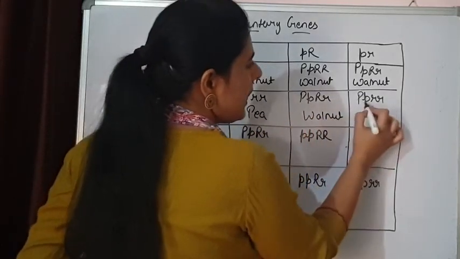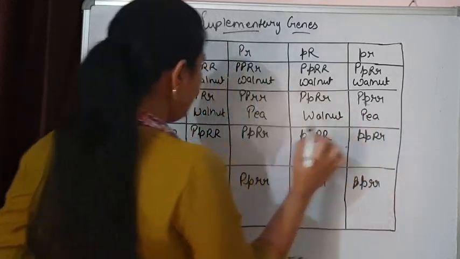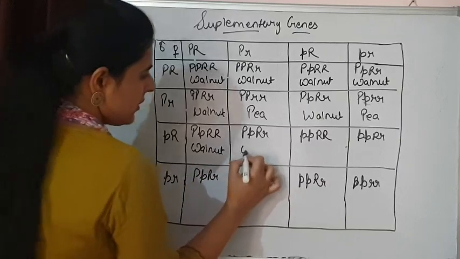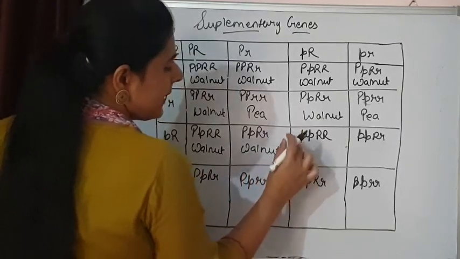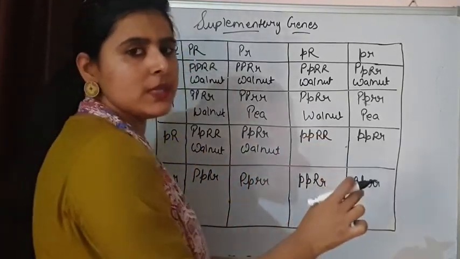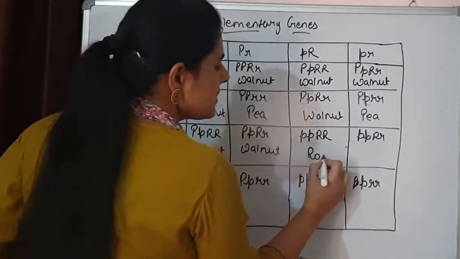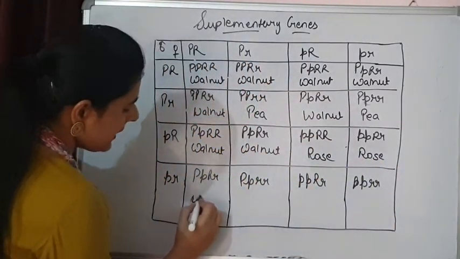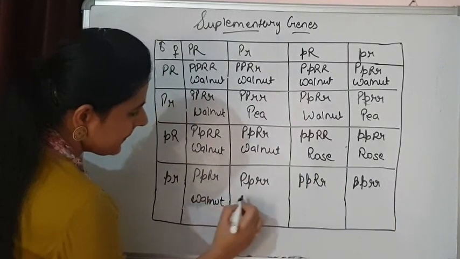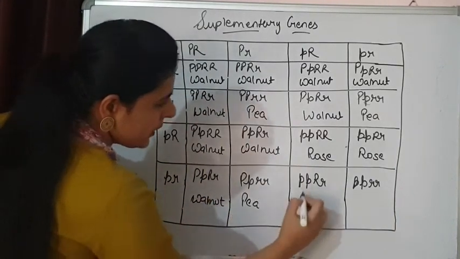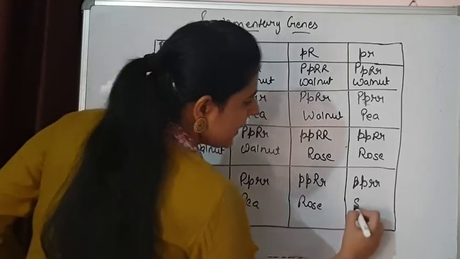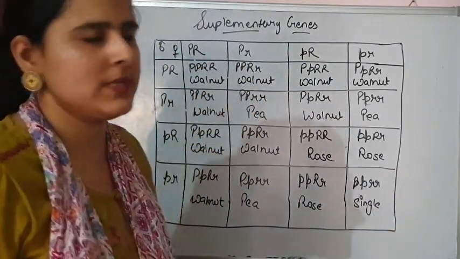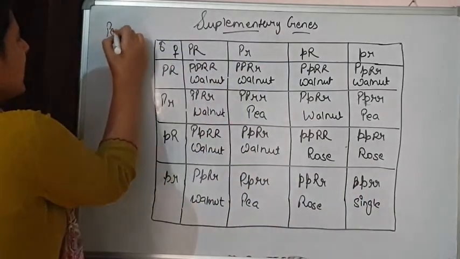Walnut, capital P is present, so it will be pea type, it will again be a walnut, walnut. Here capital R is present and P is recessive, so rose is there. This is also rose type. Here also we are getting walnut type, pea type, rose type, and here both are recessive, so single type of comb is present.